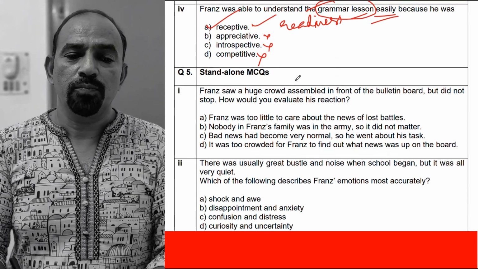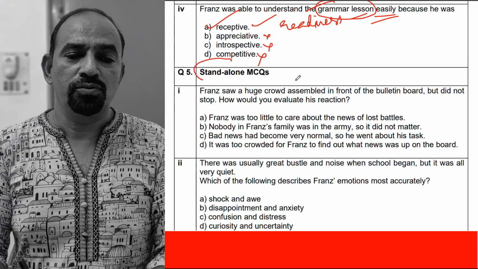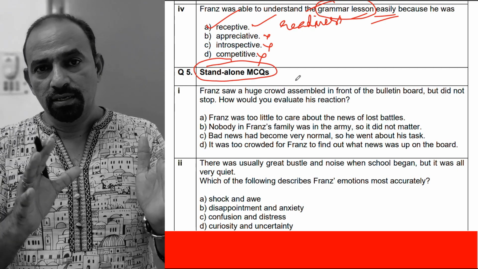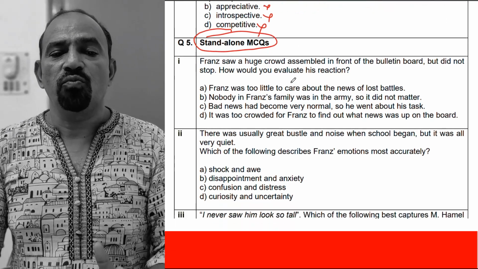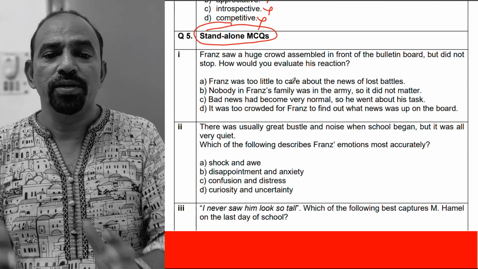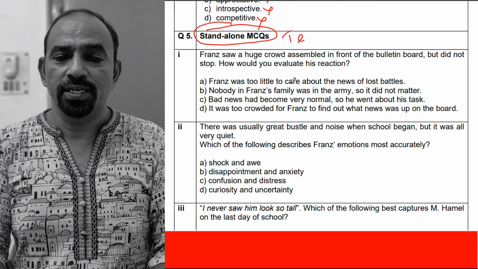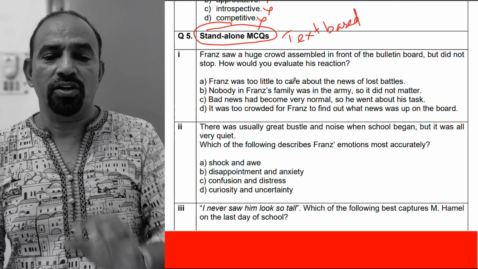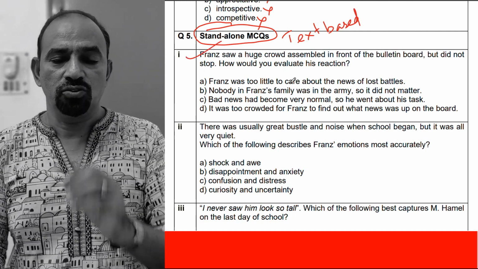Now the second part, standalone MCQs. The first one was extract based and the second one the standalone MCQs, that is text based MCQs, the entire text. Look at the first question.